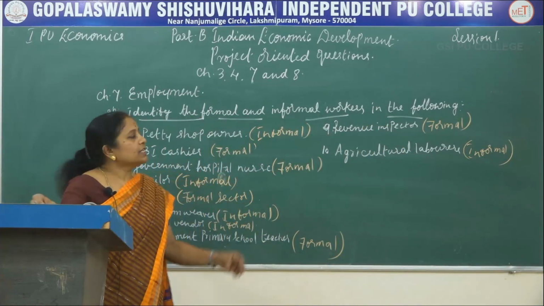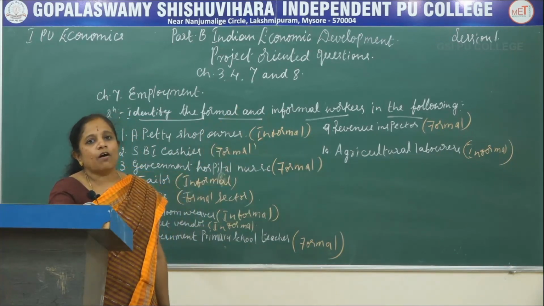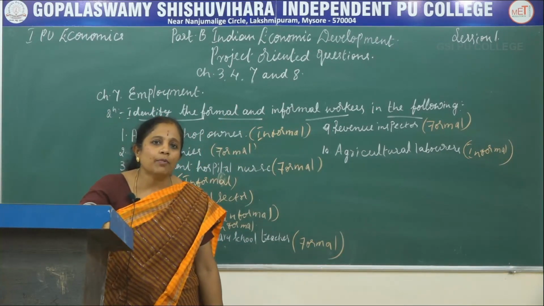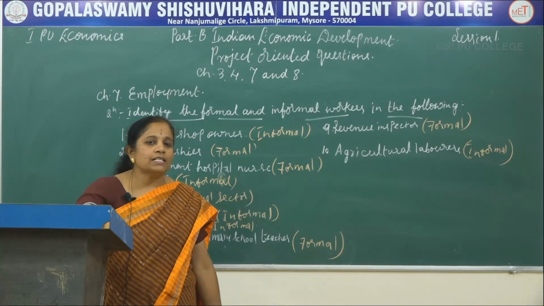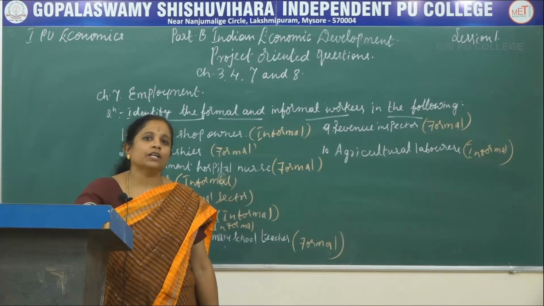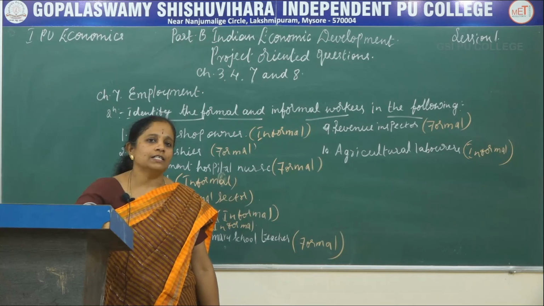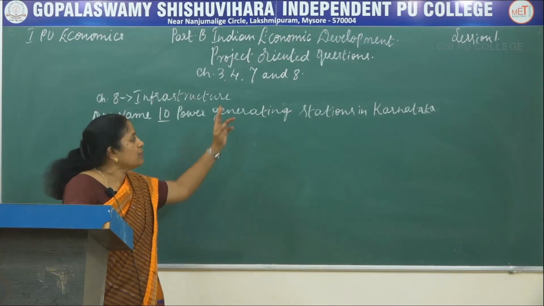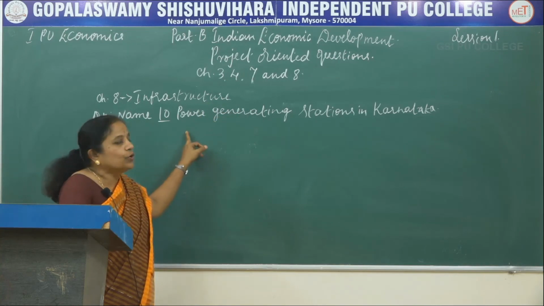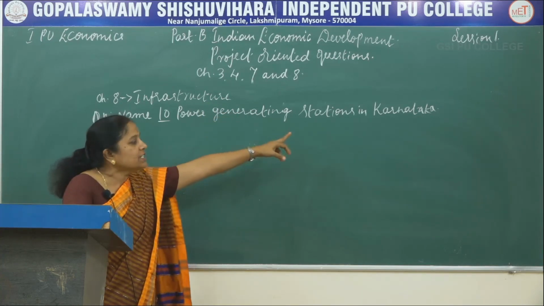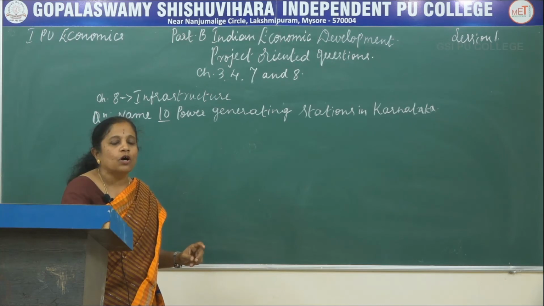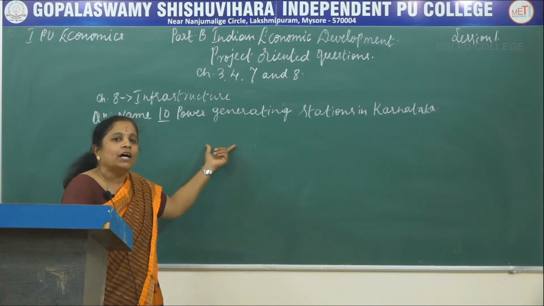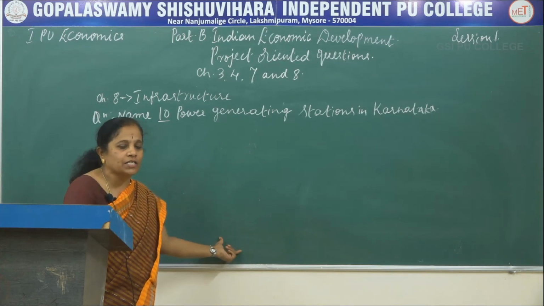So this is the project oriented question of the 7th lesson, that is employment. Now after this let us discuss the project oriented question of the 8th lesson, that is infrastructure. Here in this 8th lesson, they have asked you to name 10 power generating stations in Karnataka. So here you have to mention the 10 power generating stations.